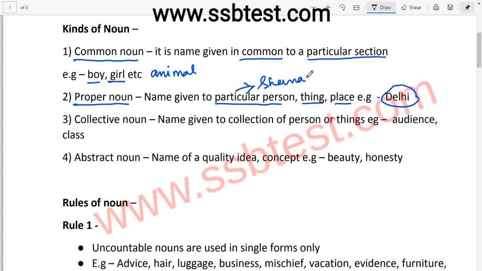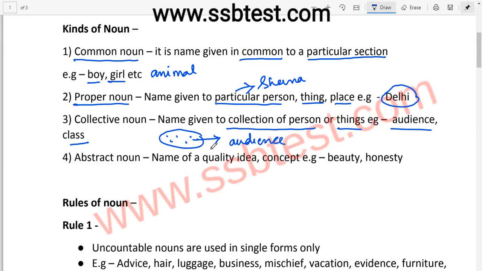Now let's move to what is collective noun, right? So collective noun is basically name given to collection of person or things. For example, audience, class. Let us consider a very simple example. Suppose we are sitting in a theater and person sitting in that theater is known as audience, right? This audience is a collective noun.